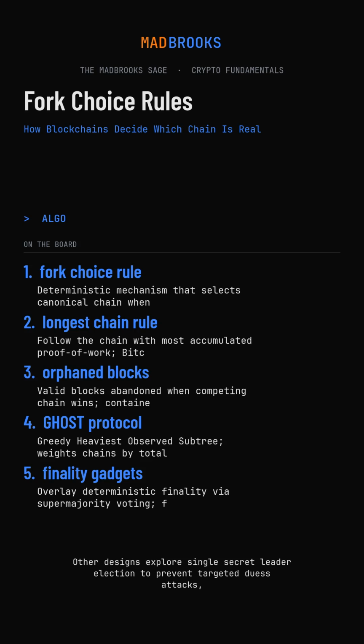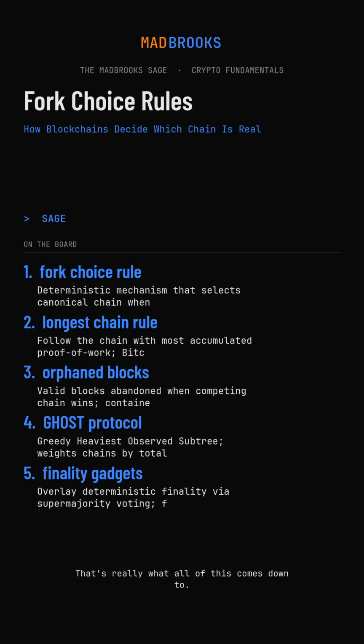Other designs explore single secret leader election to prevent targeted DoS attacks or verifiable delay functions to create unpredictable randomness for committee selection. The fundamental challenge remains. Distributed systems cannot simultaneously guarantee safety, liveness, and efficiency under all conditions. Fork choice rules embody different solutions to this impossibility. Different solutions to the same impossible problem.